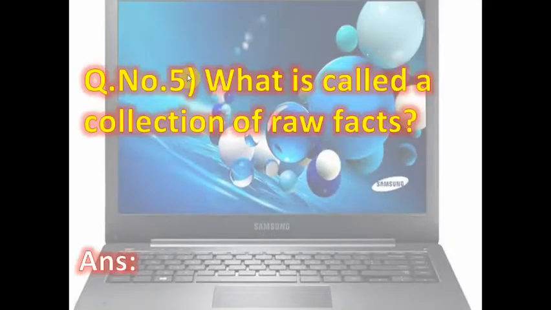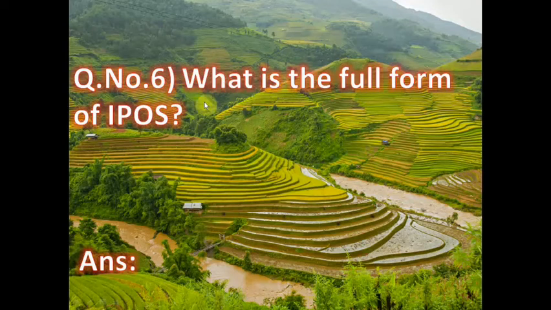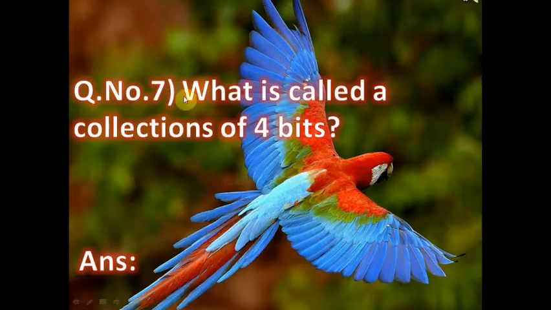Now next question number 5: what is called a collection of raw facts? Question number 6: what is the full form of IPOS? Now question number 7: what is called a collection of 4 bits?